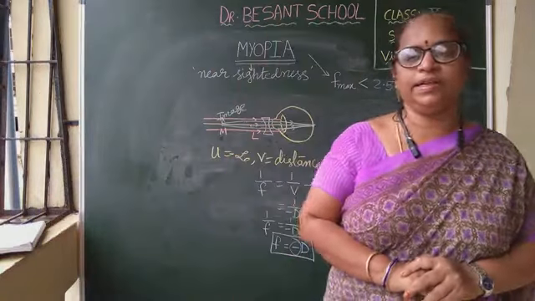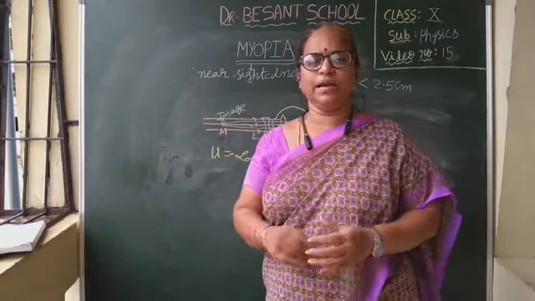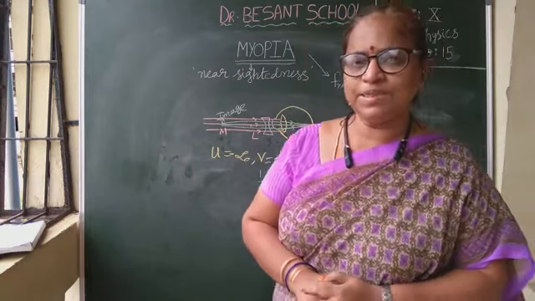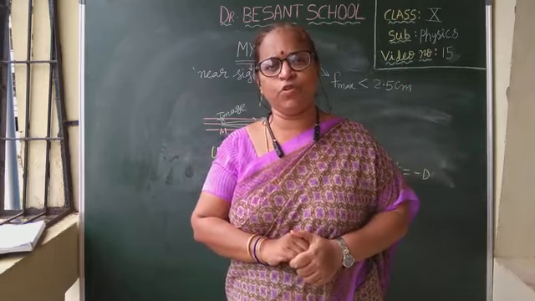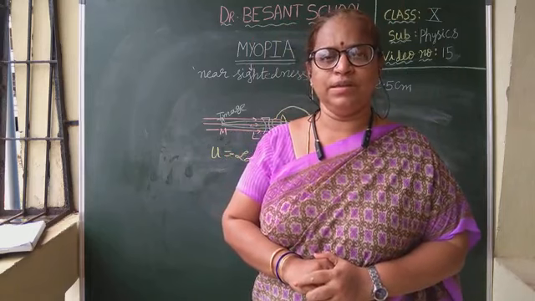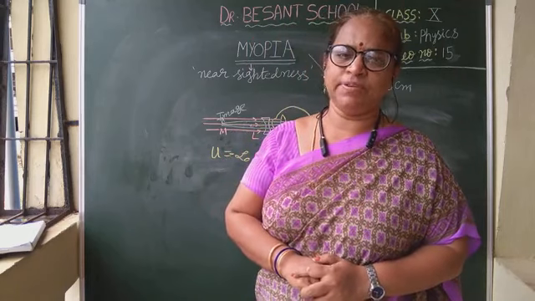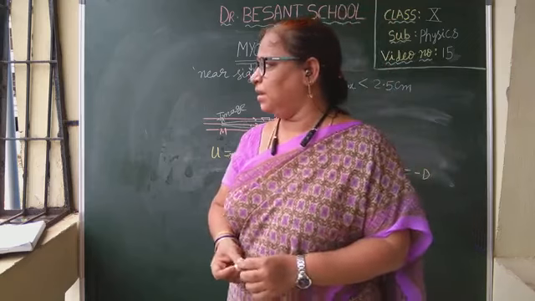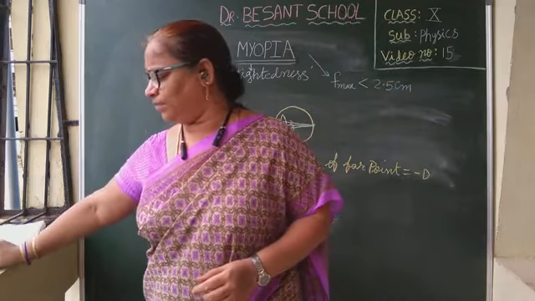Once you read in the textbook, practice all the diagrams given. This is a very important answer, children. Sometimes the answer and diagram are asked for 4 marks. Sometimes only the diagram will be asked for 4 marks. So practice it very well. Very important question. And in the next session we will learn about another eye defect.